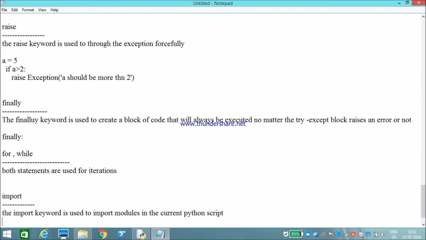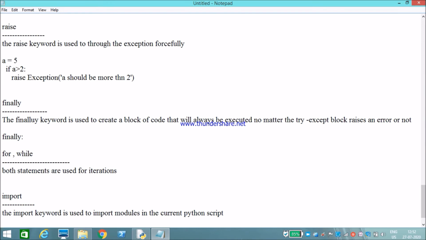We'll discuss how to use import, how to import modules, and also how to create our own modules and import them into our current working script, in the modules chapter.